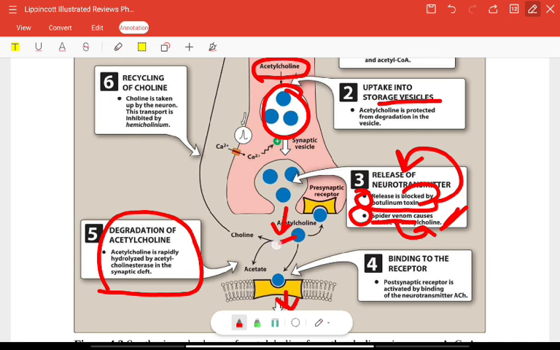Then comes degradation of acetylcholine. Acetylcholine is rapidly hydrolyzed by which enzyme? Acetylcholinesterase enzyme in the synaptic cleft. Once it is degraded, choline is released, choline is then reuptaken, and again acetylcholine is formed, protected in the vesicle, and released. Some of them will form a receptor complex and some of them will again degrade, and the cycle continues.